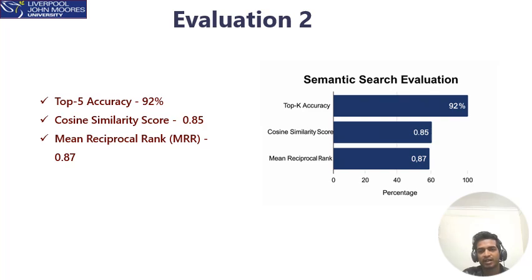Mean reciprocal rank. This metric tells us how high the correct entity appears in the ranked list. We got 0.92. So this is the semantic search evaluation we performed between the user query and the matched entity in the graph embeddings.